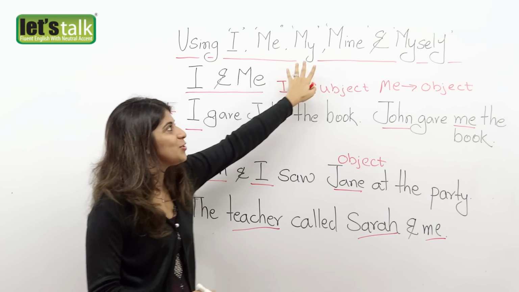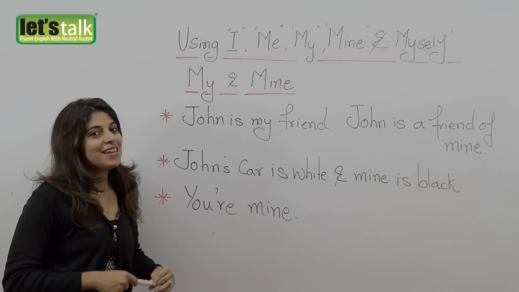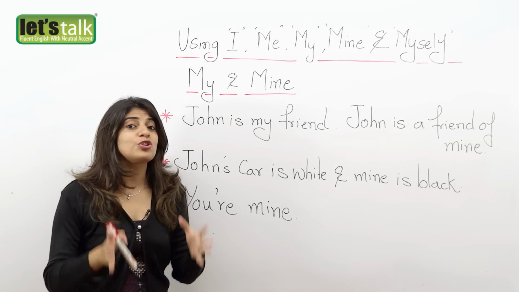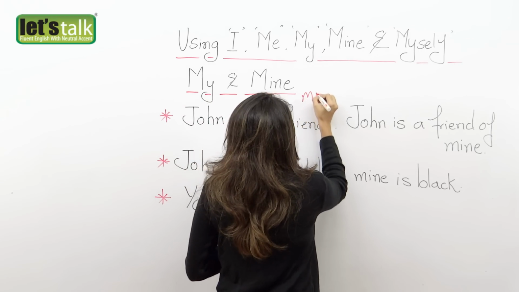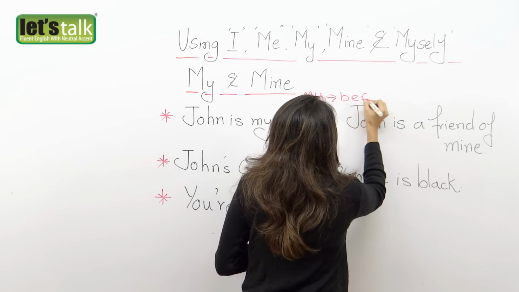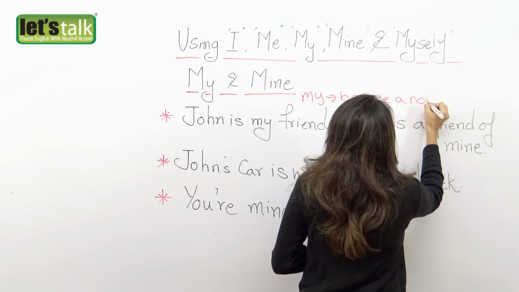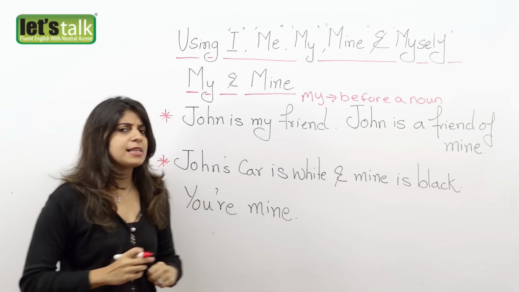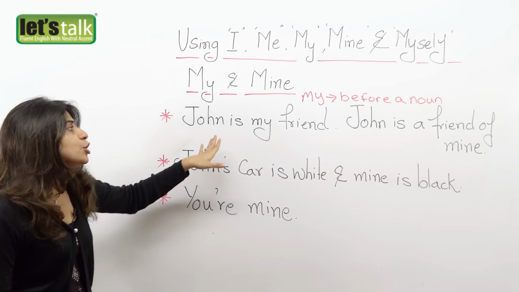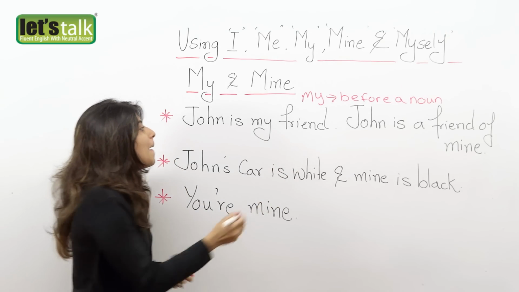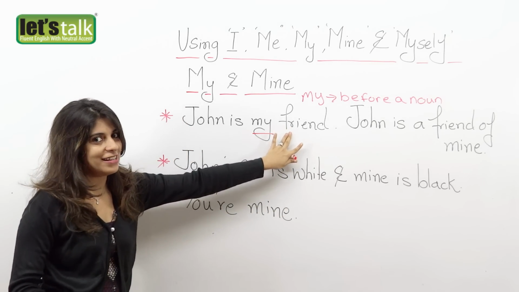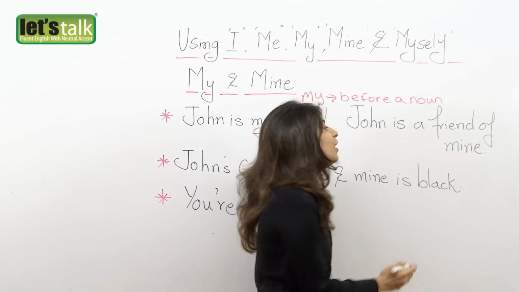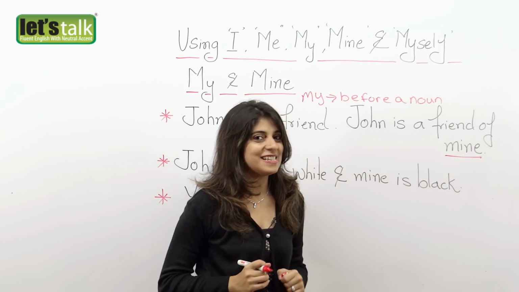Now let's have a look, how would you use my and mine? Now always remember that my is used before a noun, whereas mine is used at the end of the sentence. Now to explain this better, let's have a look at a sentence here. John is my friend. Now here, my is used before a noun, friend. And if you look at this sentence here, John is a friend of mine. So here, the word mine is used at the end of the sentence.